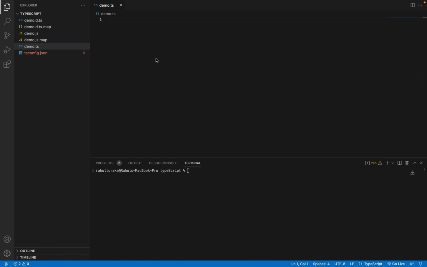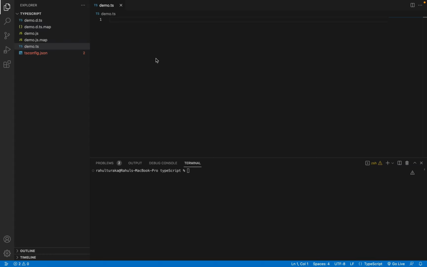Now let's talk about something really simple but powerful in TypeScript. That is a keyword, the keyword is readonly. What does readonly mean? It's very simple. It means you can set it once, you cannot change it later. Let me show you an example.